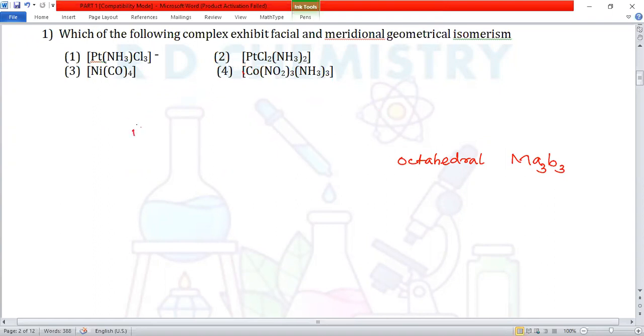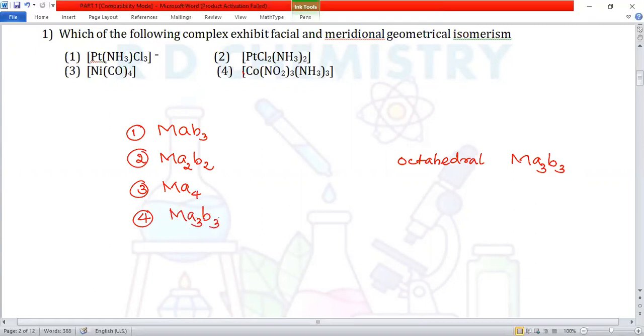Option 1 is of the type MAB3. Option 2 is of the type MA2B2. Option 3 is of the type MA4. Option 4 is of the type MA3B3. Therefore, the answer is option number 4.